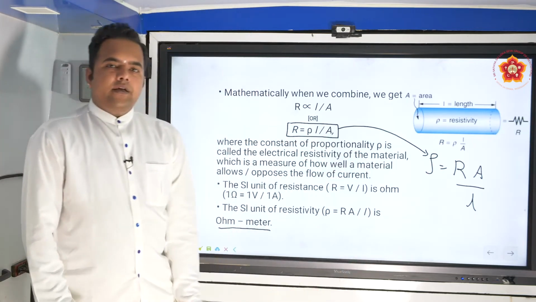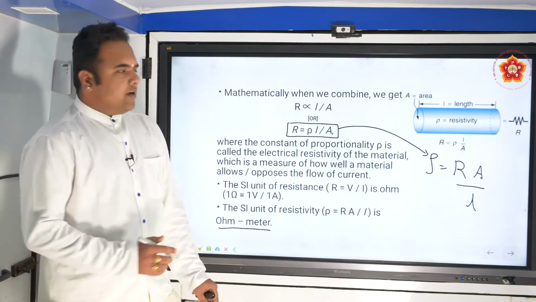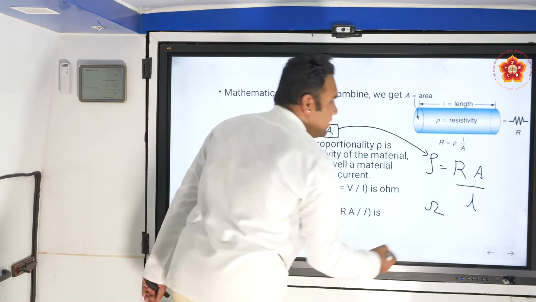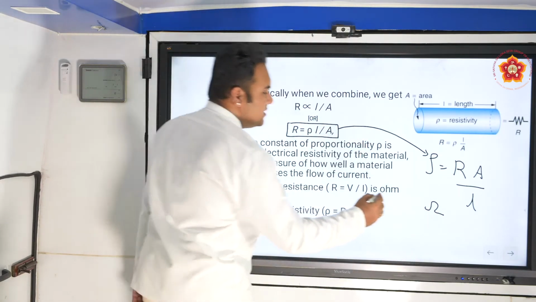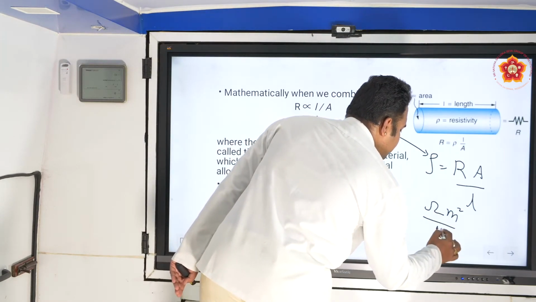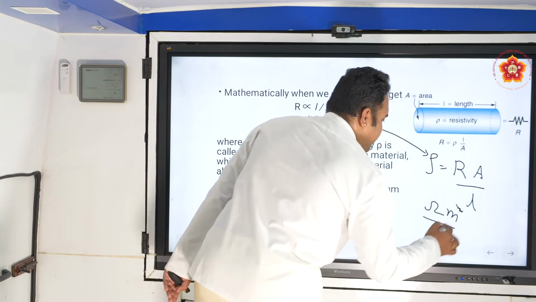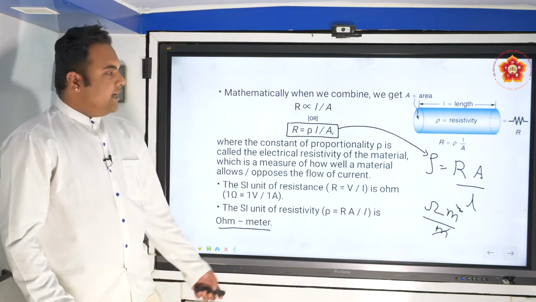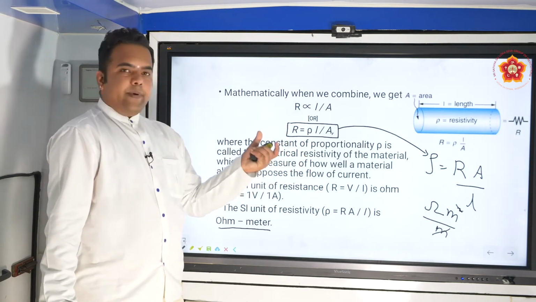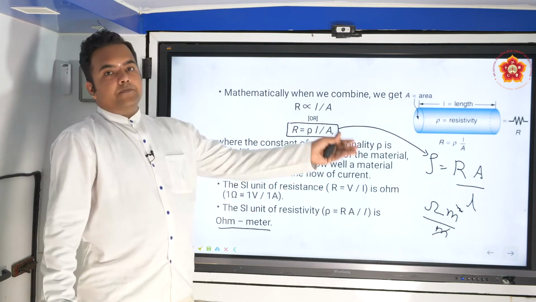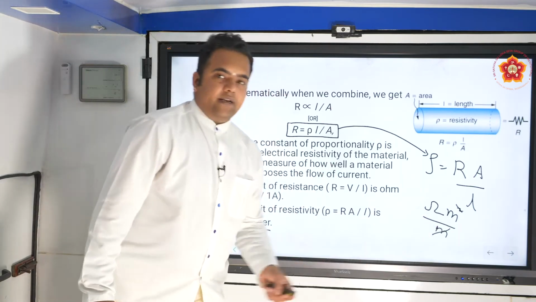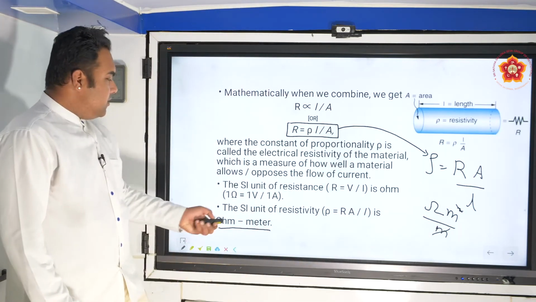Now let's see what will be the SI unit of resistivity. The SI unit of resistance is ohm. The SI unit of area is square meters. The SI unit of length is meter. So when we check, the SI unit of this particular parameter called resistivity is nothing but ohm meter. So this is how we see.